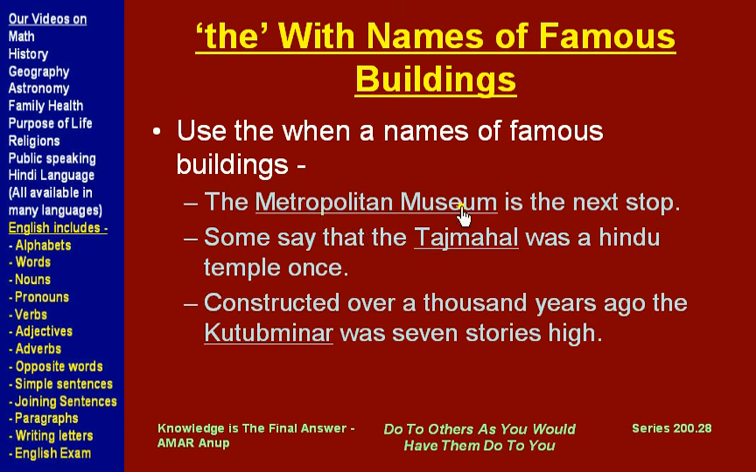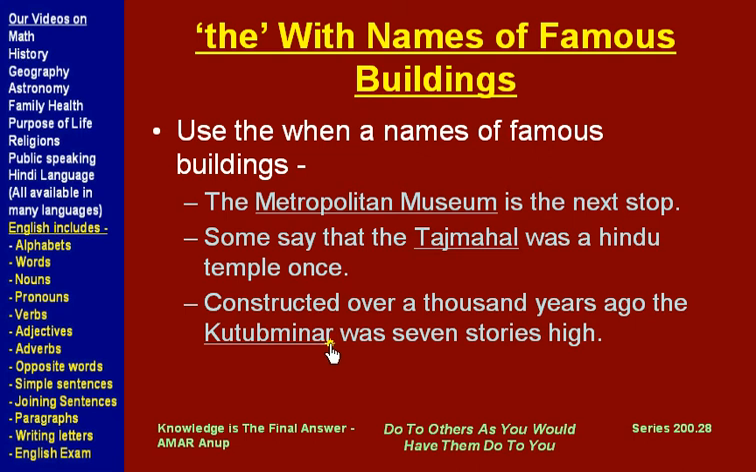Metropolitan Museum is a very famous museum, so we use the before that. Another example, some say that the Taj Mahal was a Hindu temple once. Taj Mahal is a famous building, or you can even consider it as a piece of art, so we use the before this one.